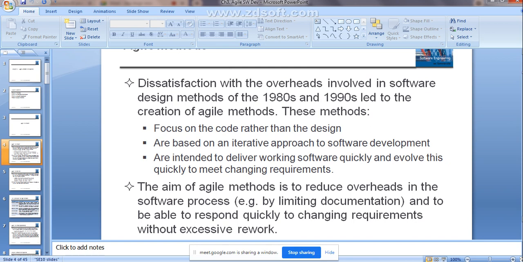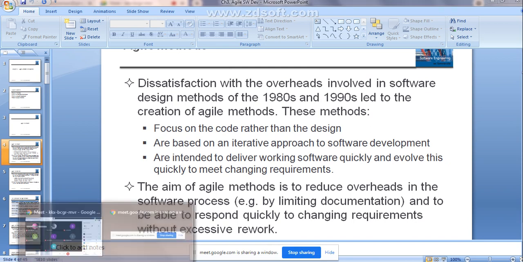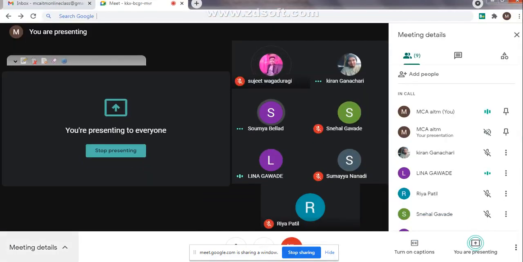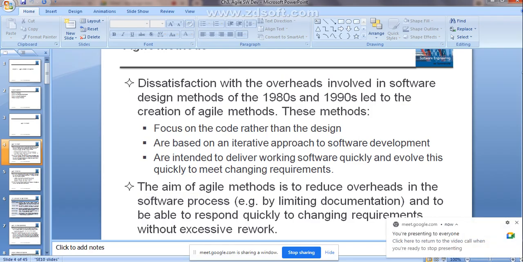I hope it is clear, guys. Getting the thing? Hello? No response at all? Yes, ma'am. Are you getting what is the main aim of the agile method? Okay.